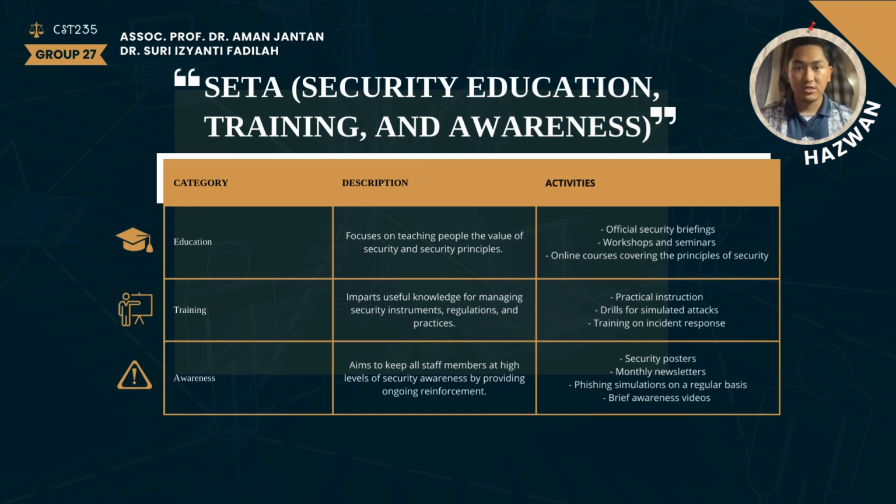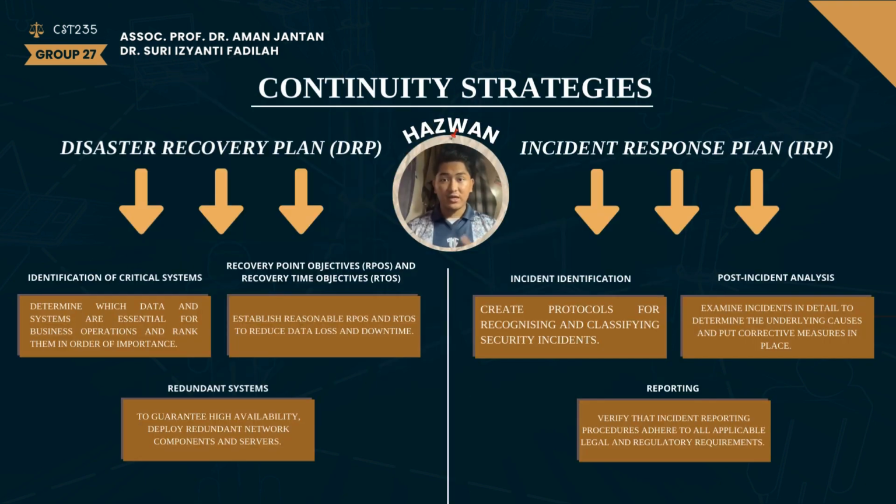Training provides practical skills to handle security tools, policies and procedures. Key activities are hands-on training sessions, simulated attack drills, incident response training. Awareness aims to maintain high levels of security awareness among all employees through continuous reinforcement. This includes monthly newsletters, security posters, regular phishing simulations, short awareness videos. Finally, let's discuss continuous strategies to ensure our resilience against cybersecurity threats.